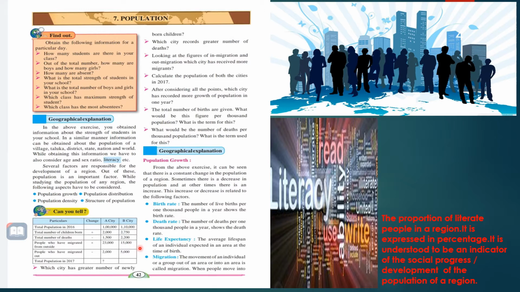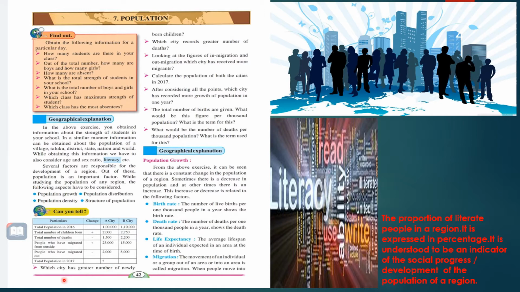People who have migrated from outside: A city number is 23,000 and B city is lower, 15,000. Next, people who have migrated out: A city 2,000 and B city 5,000. So total population in 2017, and here you can see a question mark in A city.